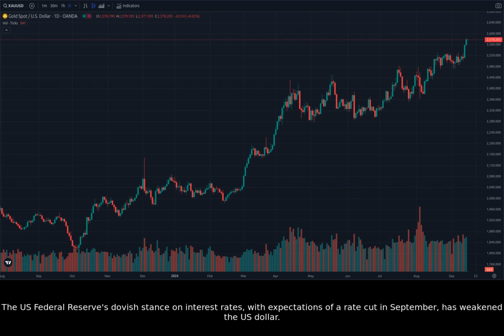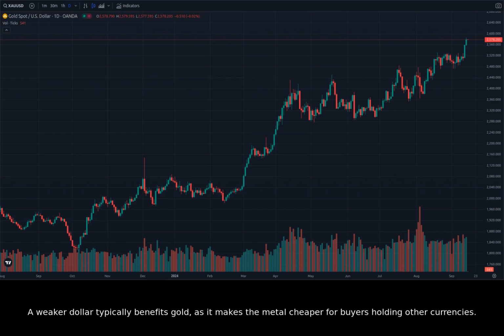The U.S. Federal Reserve's dovish stance on interest rates, with expectations of a rate cut in September, has weakened the U.S. dollar. A weaker dollar typically benefits gold, as it makes the metal cheaper for buyers holding other currencies.